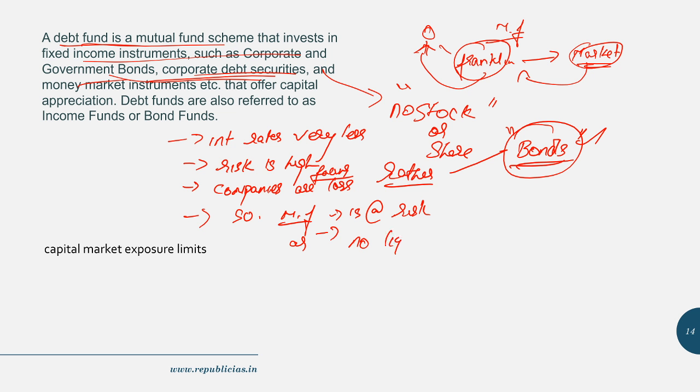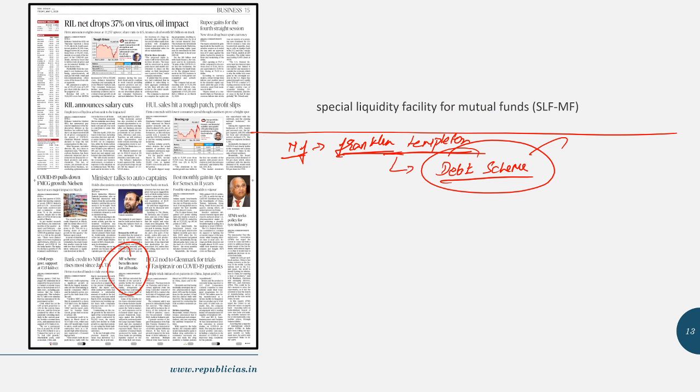Okay. And it is said that Franklin was about to shut down some 6 schemes, and all 6 schemes happen to be debt schemes. These debt schemes were associated with unlisted debt instruments in the market. Added to it, the profit the company is going to earn from the debt funds or unlisted debt instruments also changes with market forces, because the interest rate keeps on changing. Fine. So because of this, the particular debt mutual funds were facing a huge loss, so the company decided to shut down some 6 debt funds.